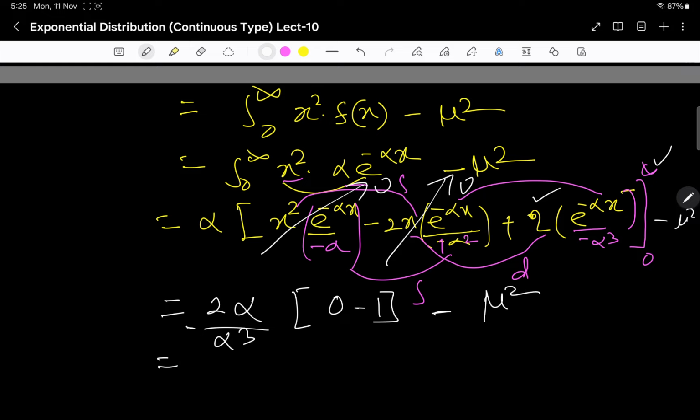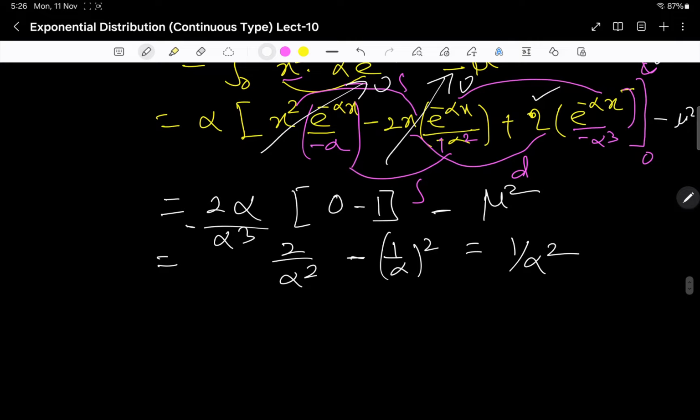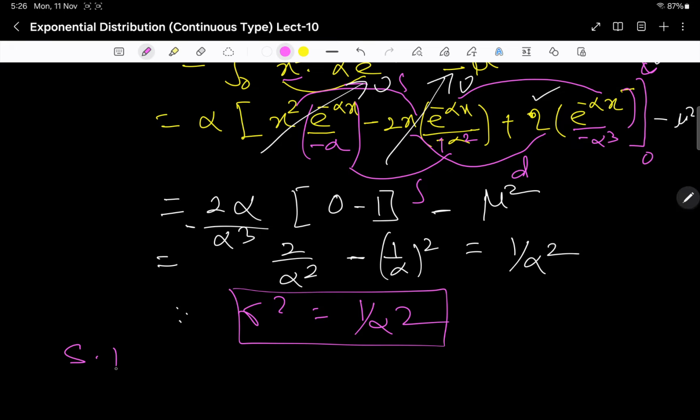So this is equal to 2 by alpha square minus your mu, which is 1 by alpha square. So this is equal to 1 by alpha square. Therefore your sigma square is 1 by alpha square. If you think of the standard deviation, sigma is 1 by alpha.